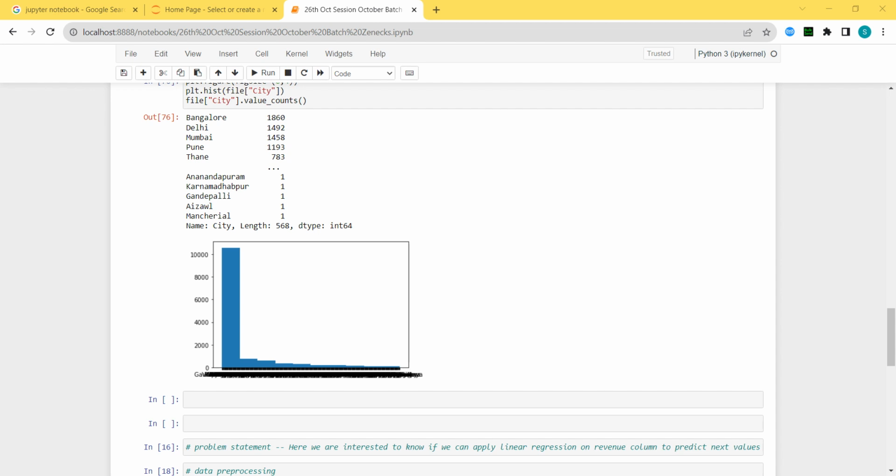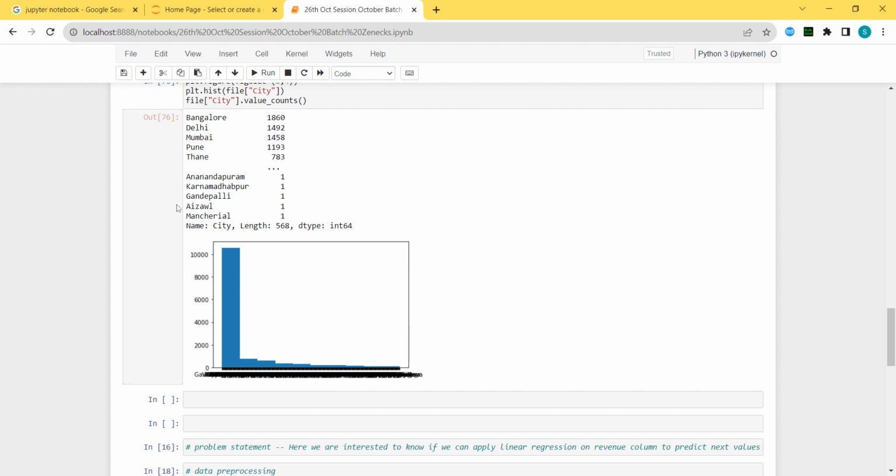Otherwise, as a CEO or as a manager, it's useless for me. The coding part I can also do. Why I have hired Harini is because there should be someone who will help me with the insights and the human brain, so that I can understand patterns. Okay, Bangalore people are responding to my advertisement. Good. So I will do more marketing, and in Bangalore I should not lose my presence. At the same time, I should improve in some cities.